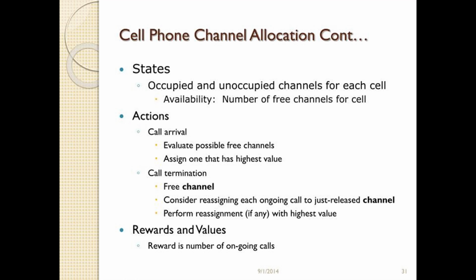States: occupied and unoccupied channels for each cell, availability, number of free channels for a cell. Actions: on call arrival, evaluate possible free channels and assign the one that has the highest value. On call termination, free the channel, consider reassigning each ongoing call to the just released channel, and perform the reassignment, if any, with the highest value. Rewards and values: the reward is the number of ongoing calls.